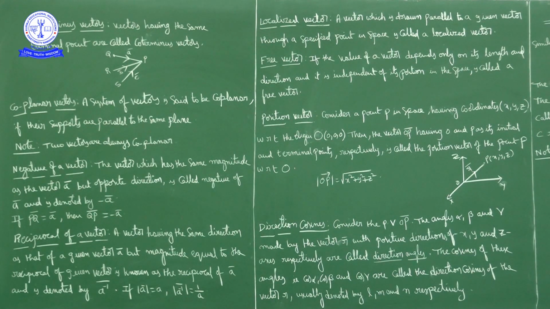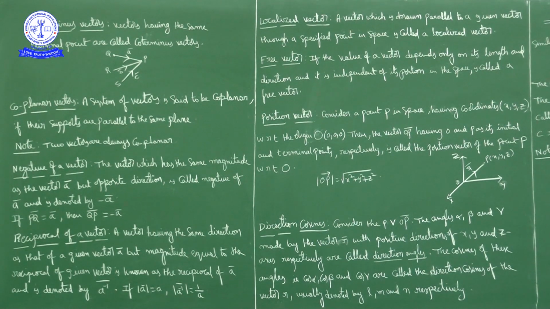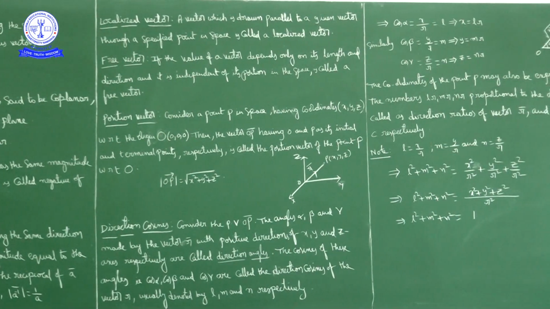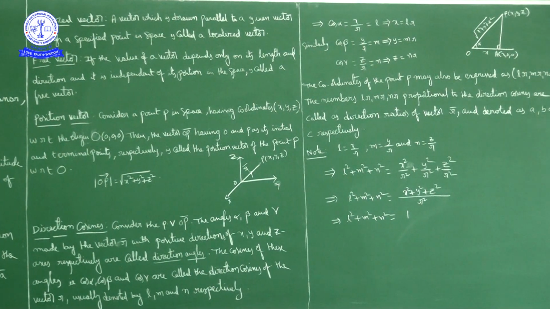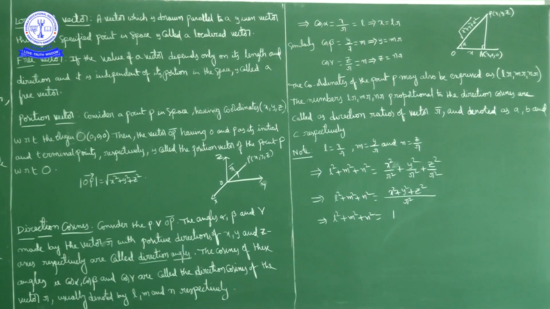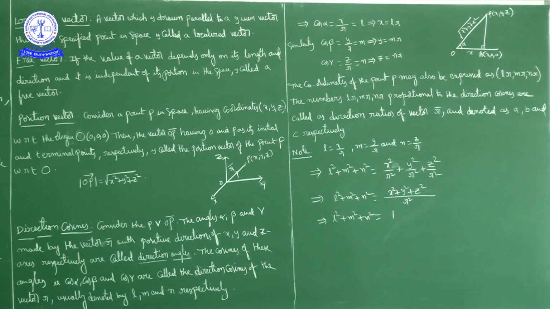Next concept, position vector. In three-dimensional space we know how to locate a point in a right-handed rectangular coordinate system, which we discussed already in 11th standard three-dimensional geometry.